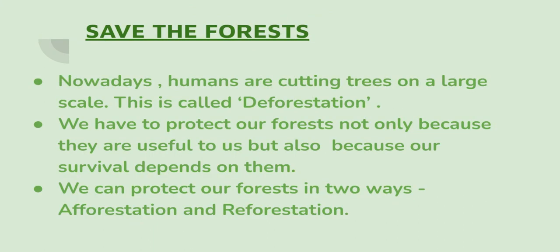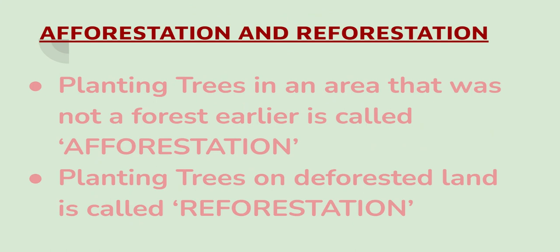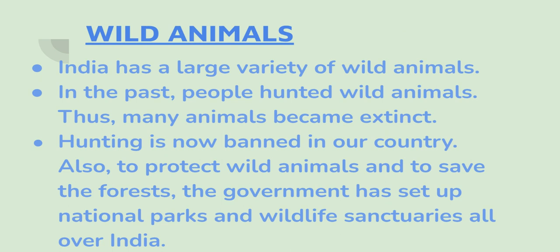These are the three terms which we are discussing: deforestation, afforestation, and reforestation. I would like you all to learn these words with the spelling so that you don't get confused. Now let's start the definitions of afforestation and reforestation. Planting trees in an area that was not a forest earlier is called afforestation. But planting trees on deforested land is called reforestation.